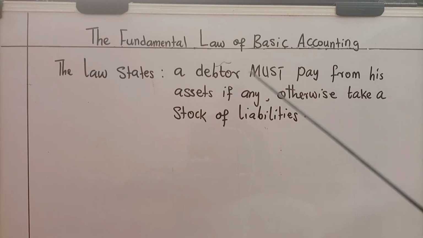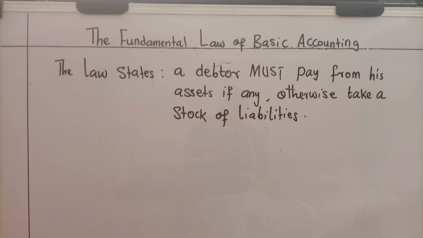He should take a stock of liabilities, meaning add all the things that he owes people or somebody together. This means that the only time a debtor is allowed to postpone his payment is if he has nothing to pay with at the time. But if he has something, he is never allowed to postpone the payment.